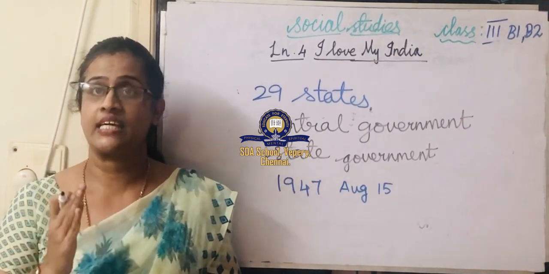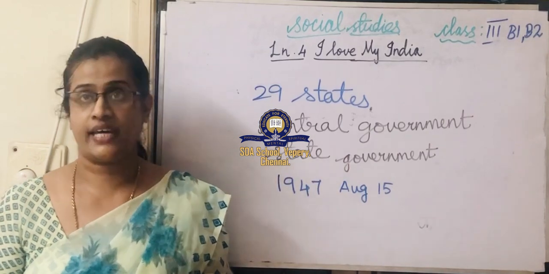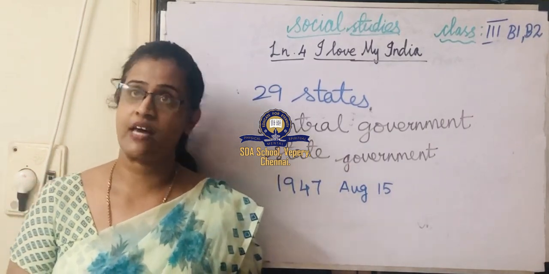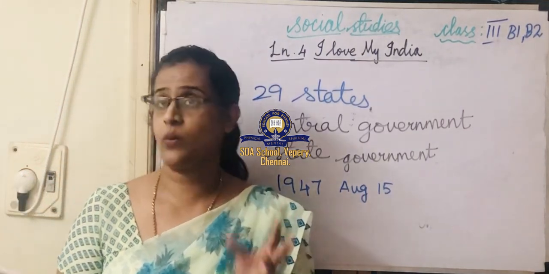India became independent on 15th August 1947.